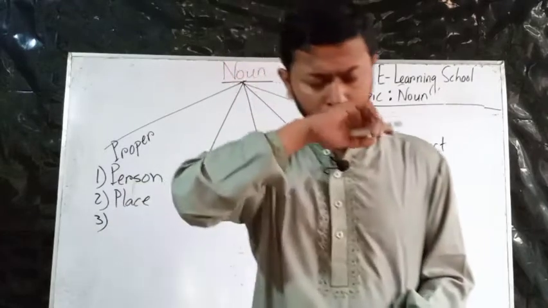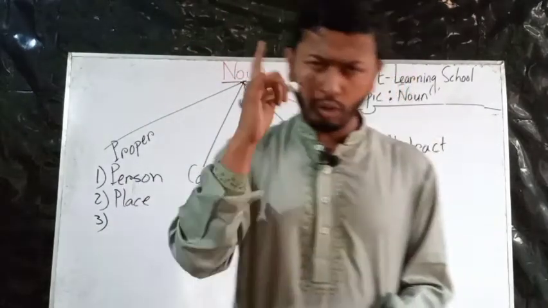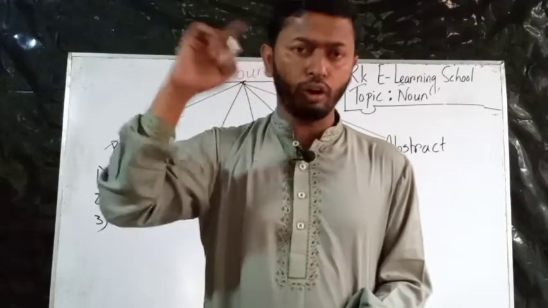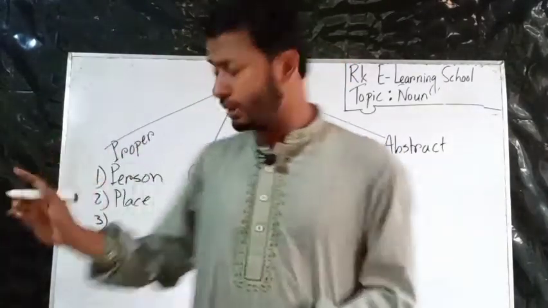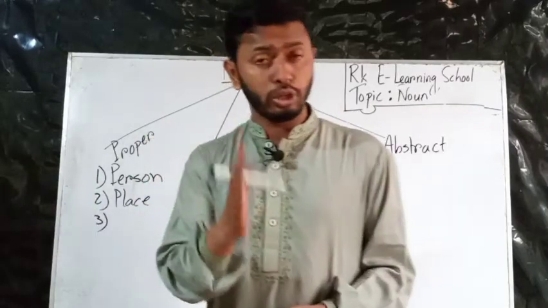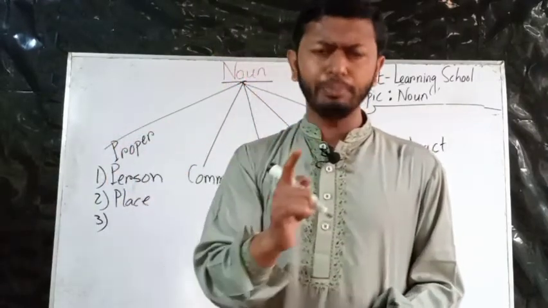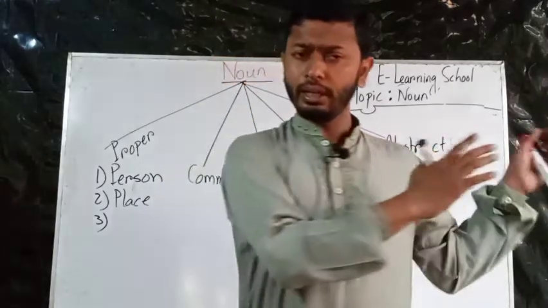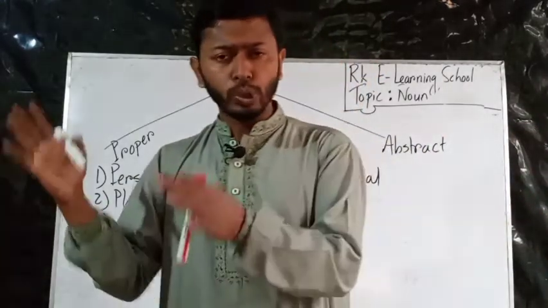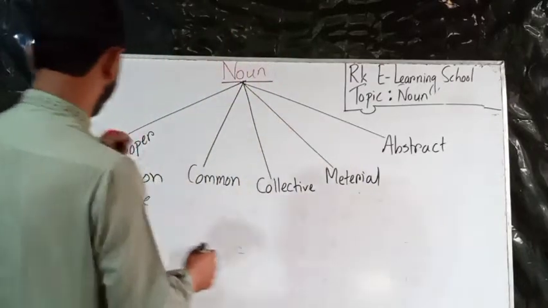The Bay of Bengal is only one, so it is a proper noun. The Sundarban is only one. Every newspaper name is a proper noun. Every river name, hill name, ocean name is a proper noun.